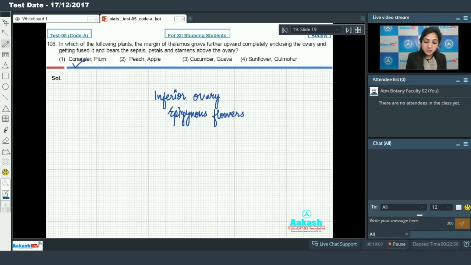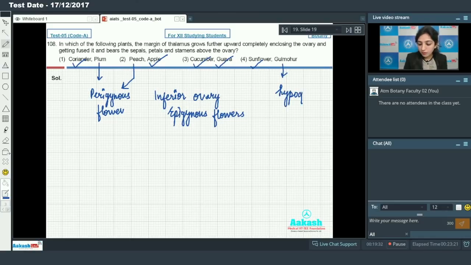Coriander has epigynous flower, plum has perigynous flower. Peach has perigynous flower, apple has epigynous flower, cucumber has epigynous flower, guava has epigynous flower, ray floret of sunflower has epigynous flower, and gulmohar has superior ovary. That means the flower is hypogynous.